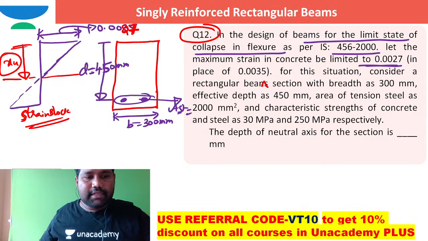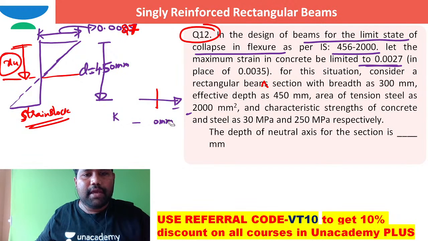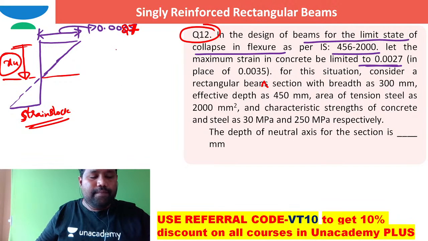Let me erase this section. Okay, I have erased the section, and this is how the stress block is.